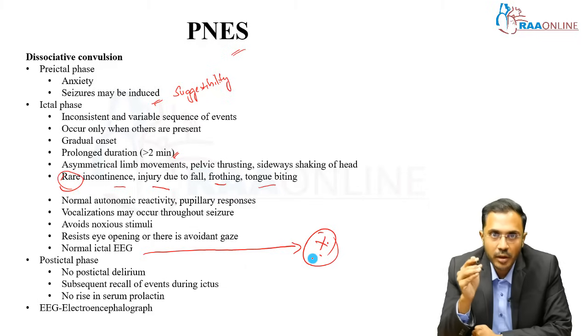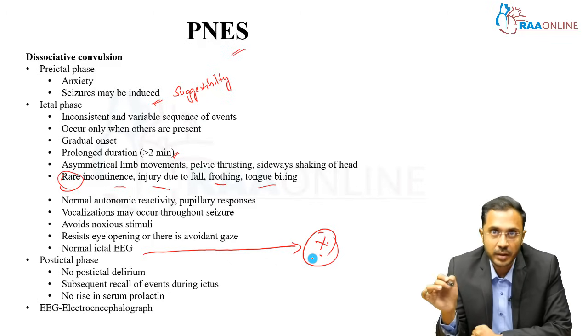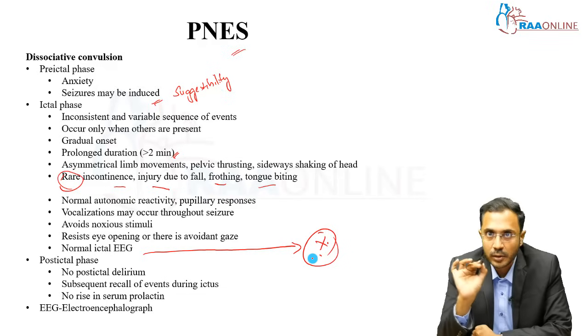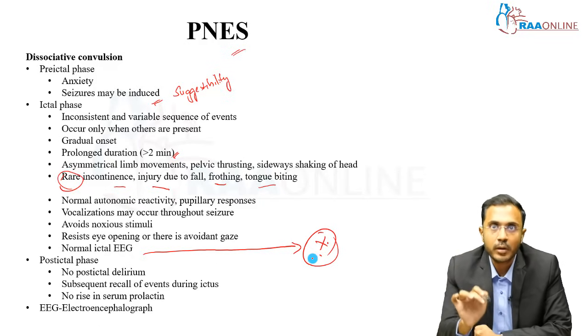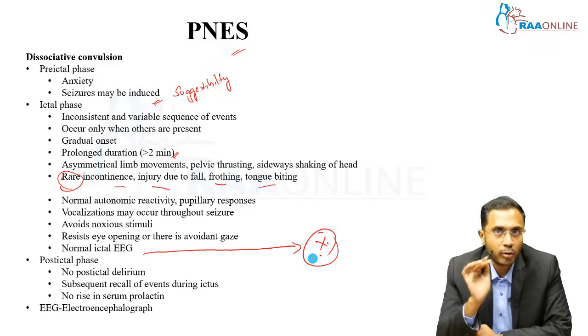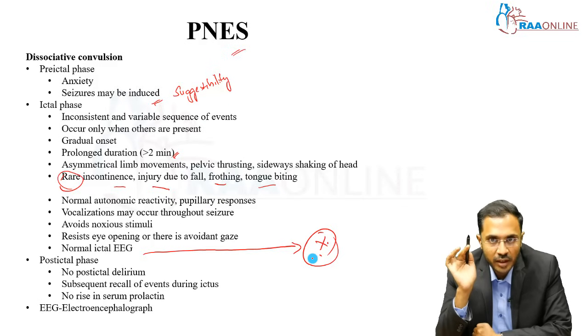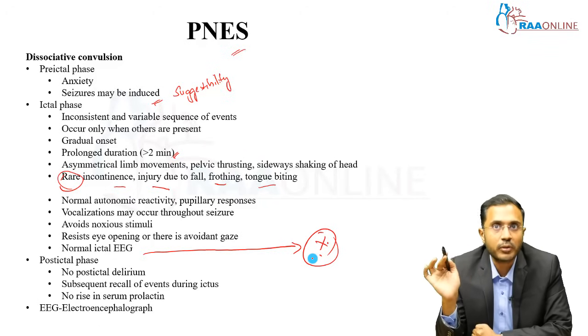Dissociative convulsions are diagnosed based on semiology rather than EEG findings, okay. If the ictal EEG is normal when the patient is actively seizing and EEG is being recorded in parallel, then it is likely to be dissociative disorder. Interictal EEG doesn't have any diagnostic significance in dissociative disorder, because even if the interictal EEG is abnormal, if the semiology is clear, we can still go on to diagnose dissociative disorder.